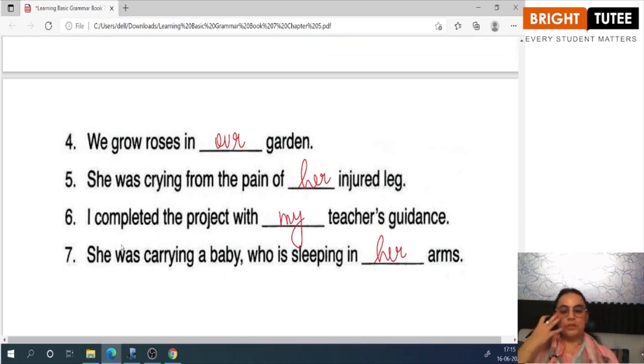So you see, it was so easy, dear students, for us to solve all these questions just because we understood the topic so well. So I hope the topic was clear to you.